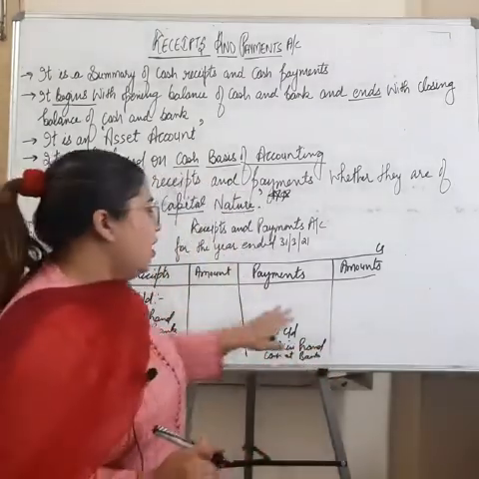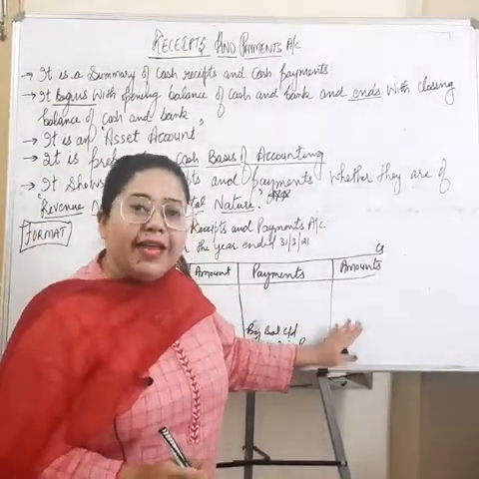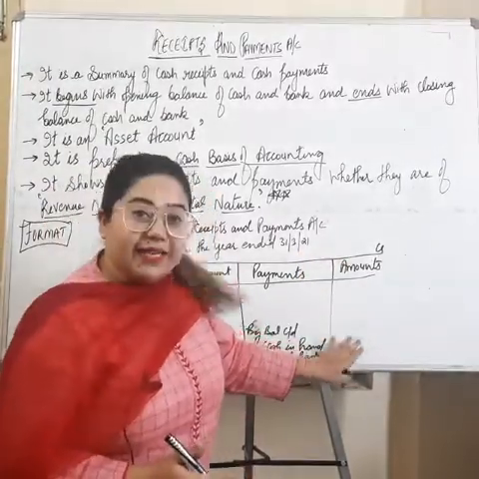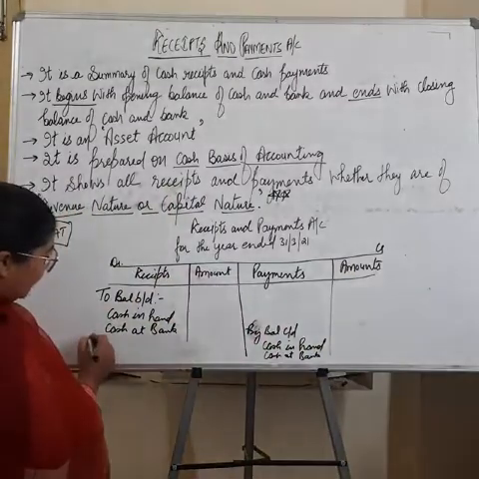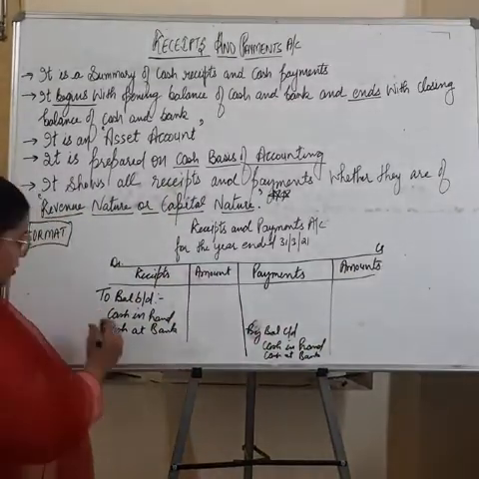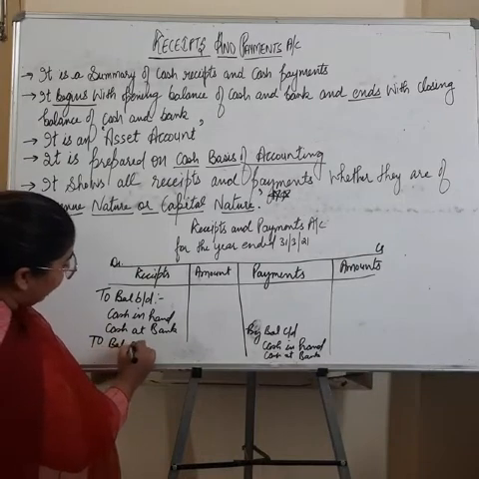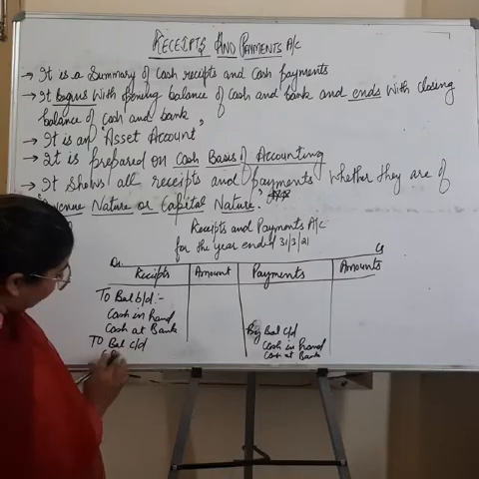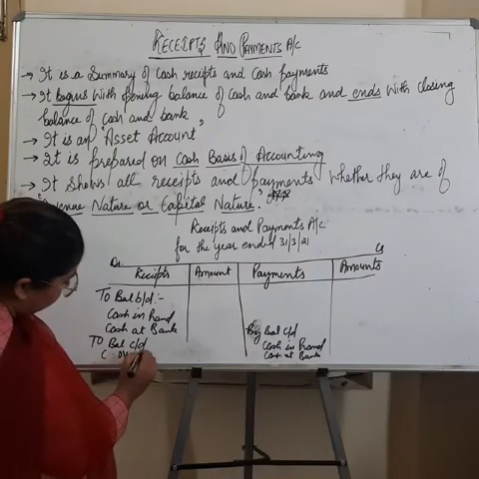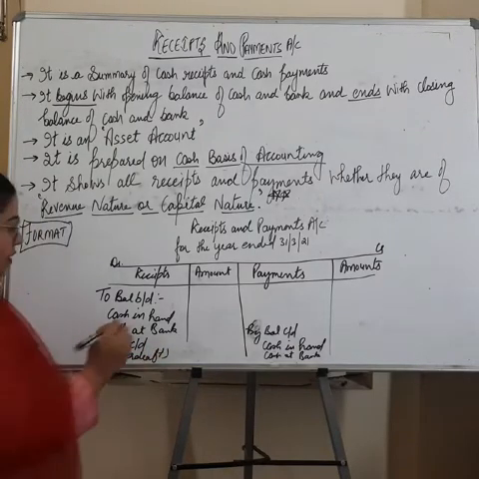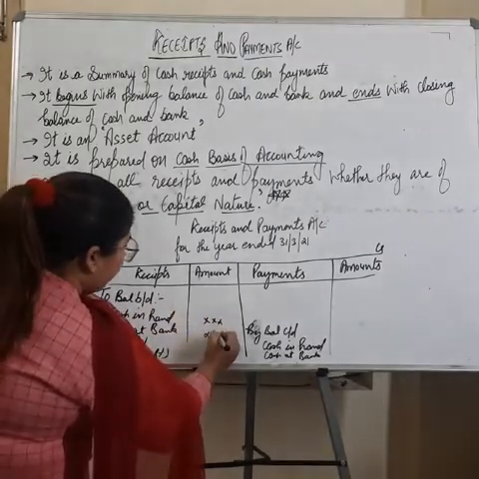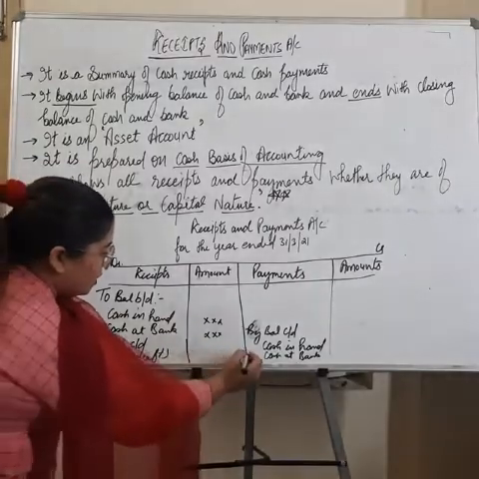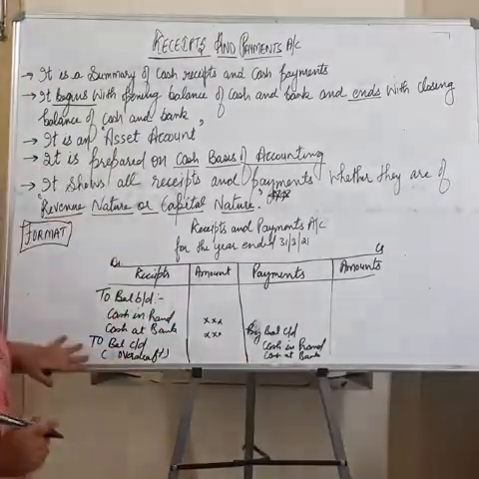So we will be having a positive balance at the end if the receipts are greater than the payments, right? If our payments are greater than the receipts, then we will get a negative balance, means bank overdraft. Then you have to write here to balance carried down, and in bracket we will write here overdraft or bank overdraft, right? So this is how we have to start and we have to end with a positive balance or a negative balance.